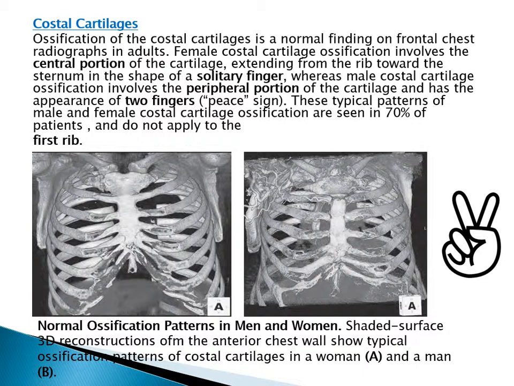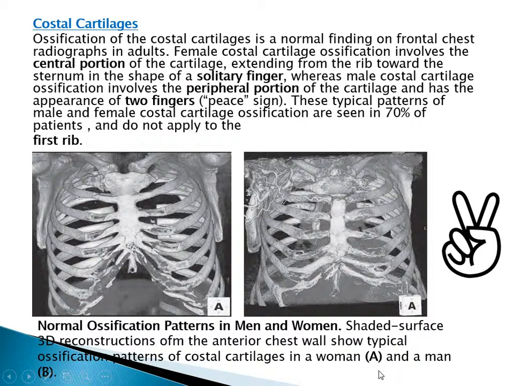Costal cartilages. Ossification of the costal cartilage is a normal finding on frontal chest radiograph in adults. Female costal cartilage ossification involves the central portion of the cartilage extending from the rib toward the sternum in the shape of a solitary finger, whereas in males, the ossification involves the peripheral portion of the cartilage and has the appearance of two fingers, a peace sign. This typical pattern is seen in 70% of patients and does not apply to the first rib.